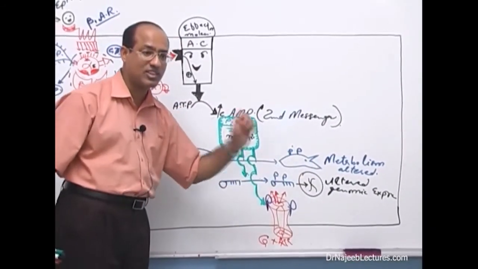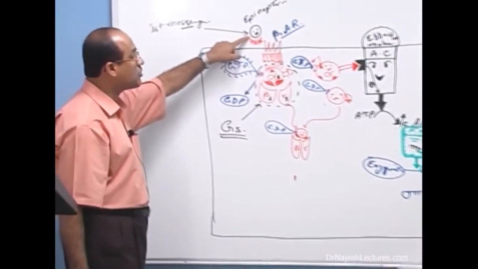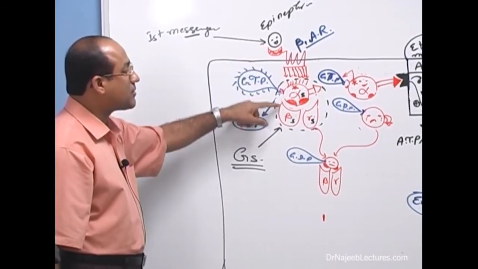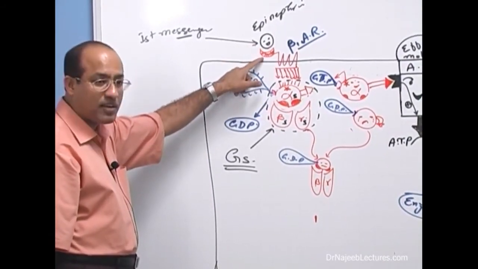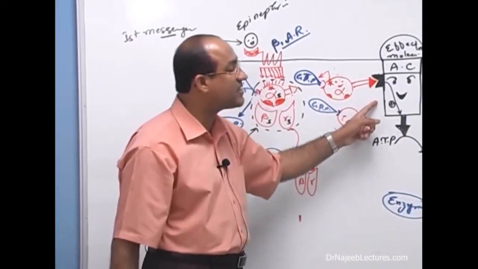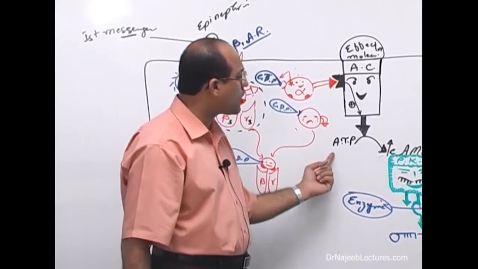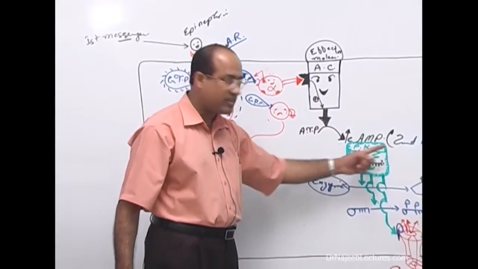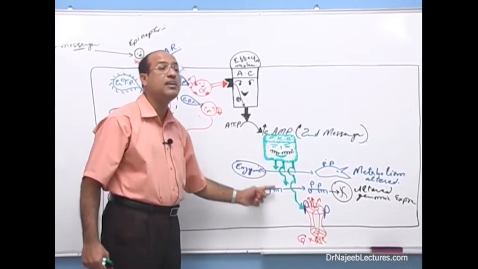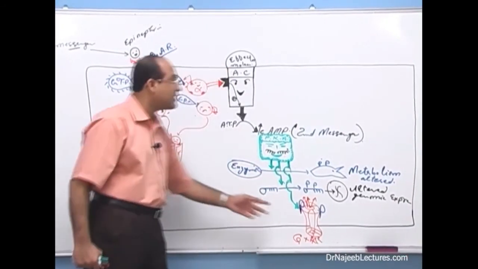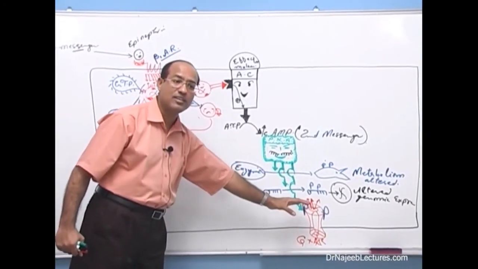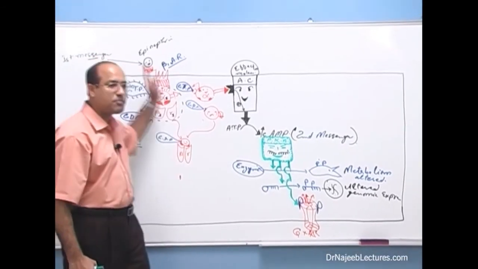Now you see, there was one hormone or neurotransmitter that came here. There was one molecule. It could activate one receptor for a long time. This may activate many G proteins. Many G proteins may activate many adenylyl cyclase. They convert thousands of the ATP into cyclic AMP. They activate thousands of the protein kinases. And protein kinases phosphorylate millions of the proteins. It means just one ligand could bring changes in millions of the molecules. You can say this is a biological amplifier system.